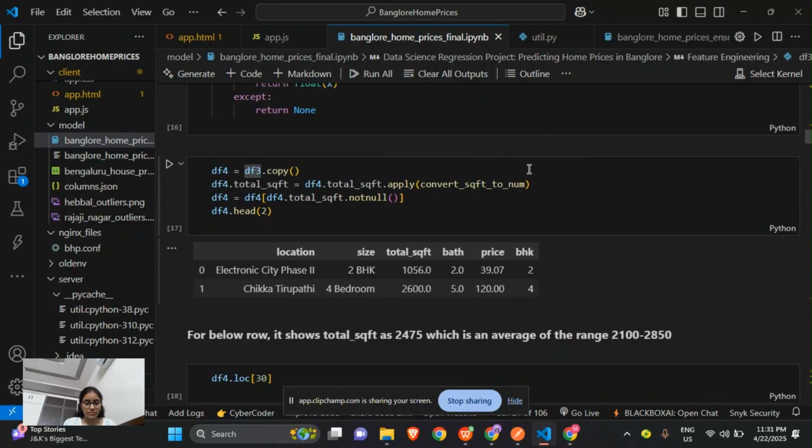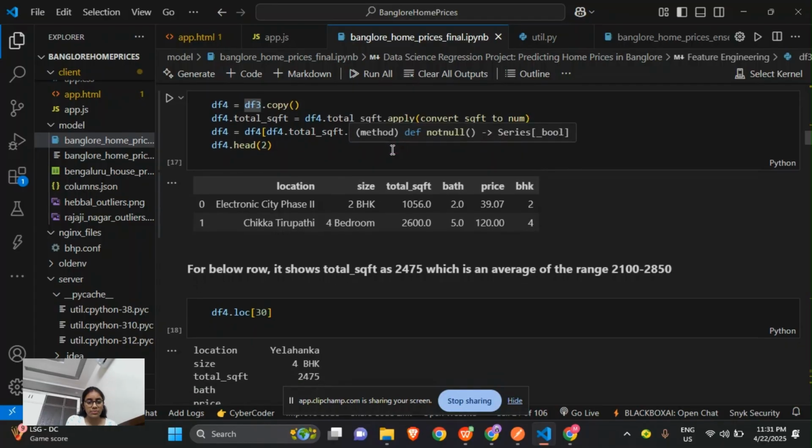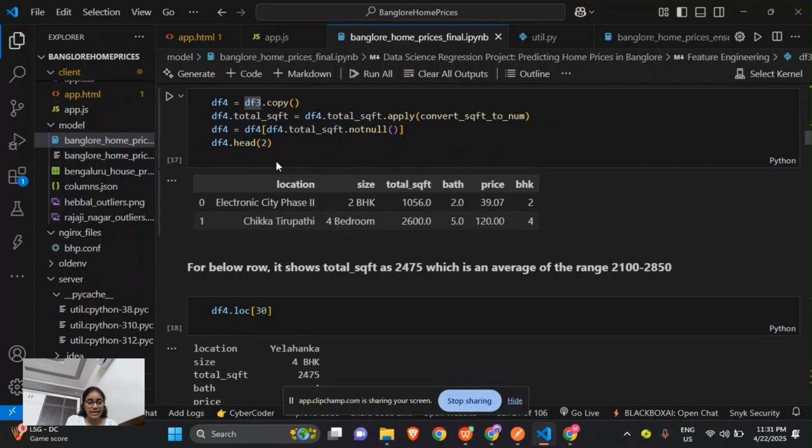It applies the convert to square feet to num function to every value of the total square feet column, converting the ranges into averages and invalid values to none. So df4 is equal to df4 of total square feet not null. This removes the rows where total square feet is none, and keeps only the rows with valid numbers. df4.head(2).